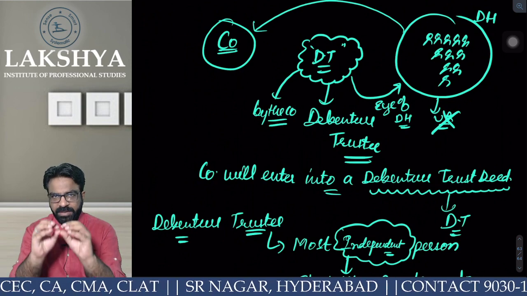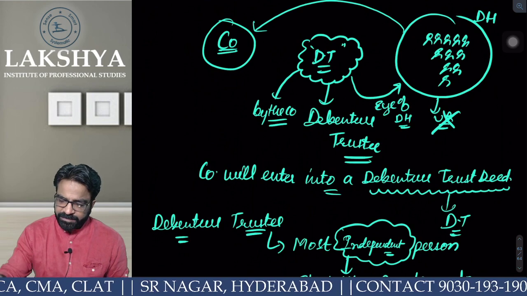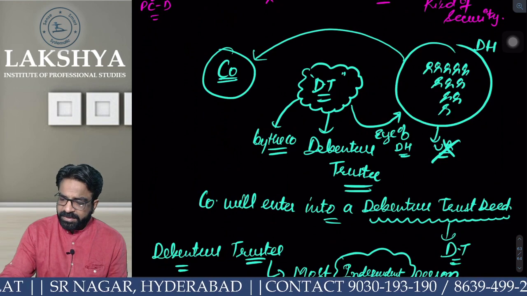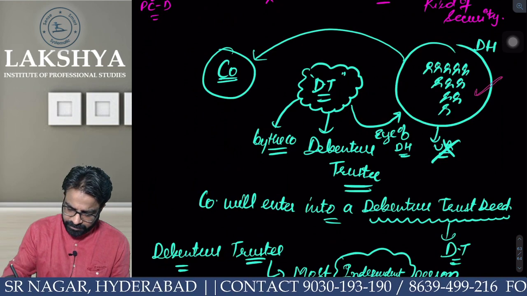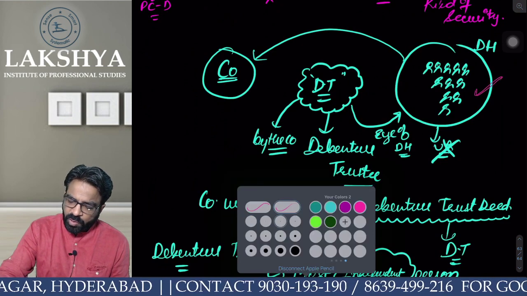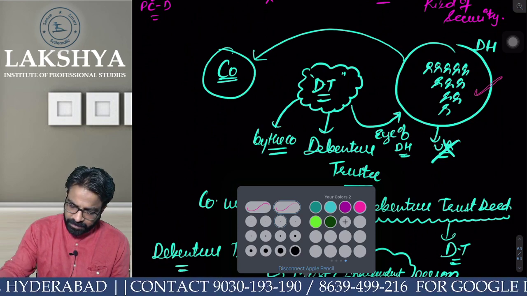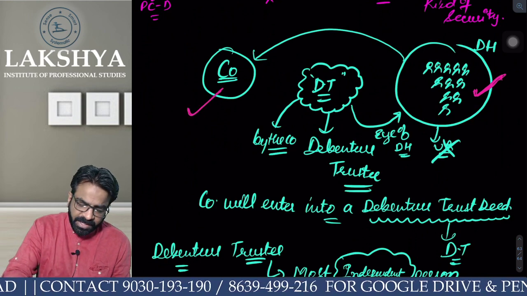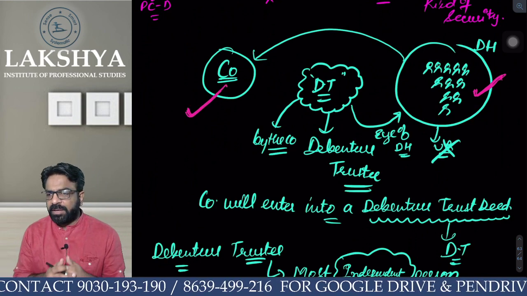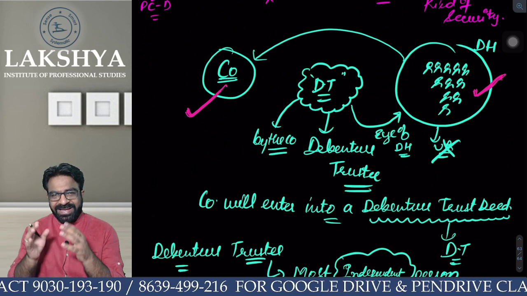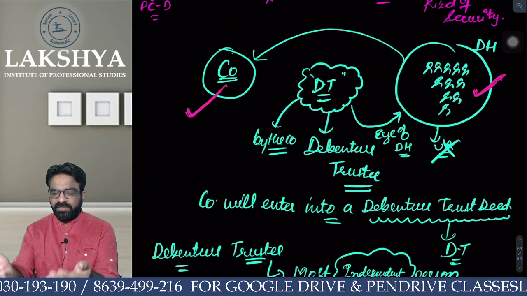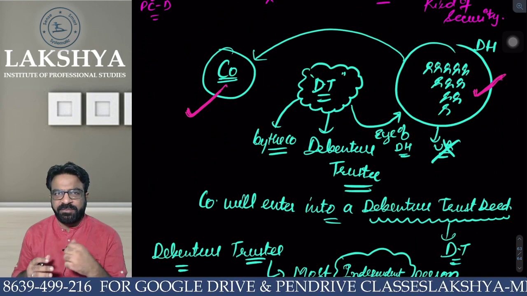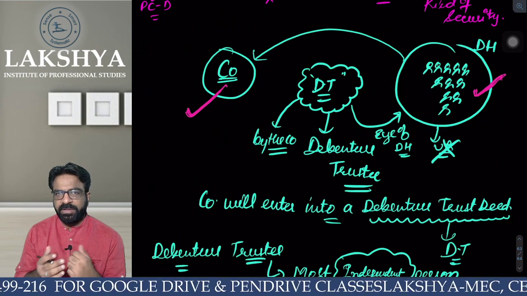Are you understanding the point? Let me create one scenario for you. Are you able to see the screen? Yes. Say for example, these people are you. You all are debenture holders. And this is me. I'm a company. Now, as debenture holders, you have given me 1 crore rupees each, and I promise to pay you the fixed interest annually.